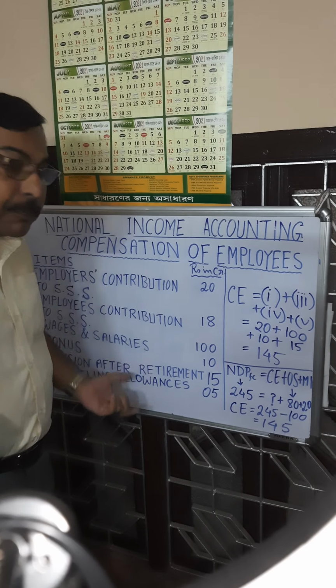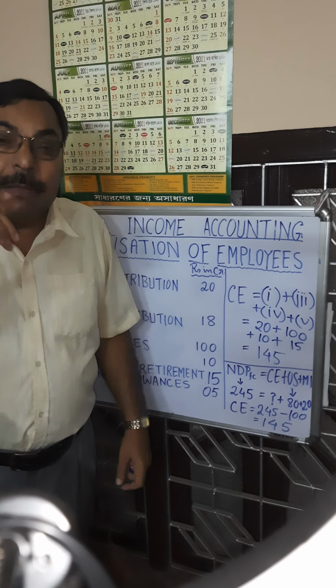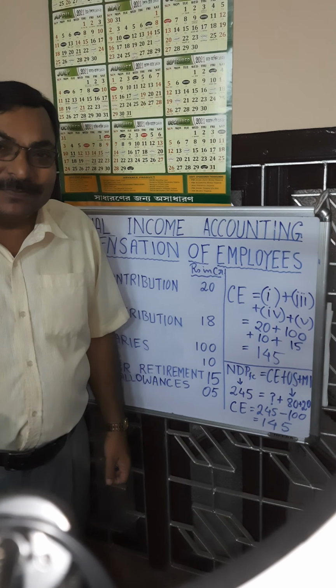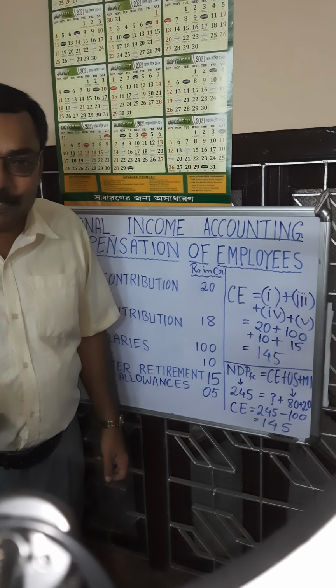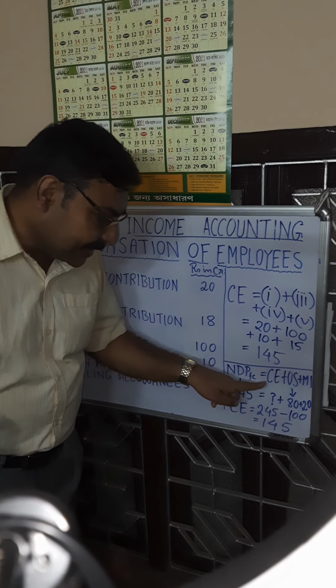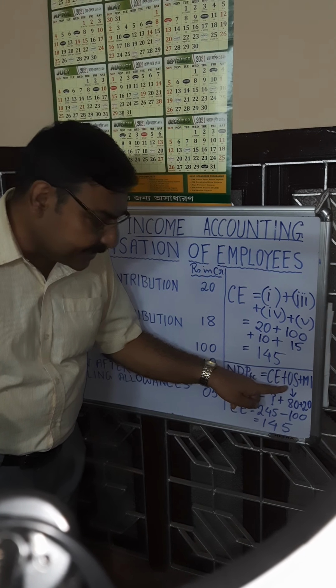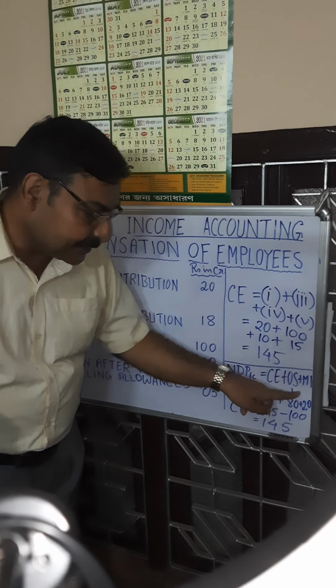But if these components are not given, then you have to follow the deductive method. What is the procedure? You know the equation, NDPFC, domestic income, is equal to compensation of employees, C, plus operating surplus, plus mixed income.